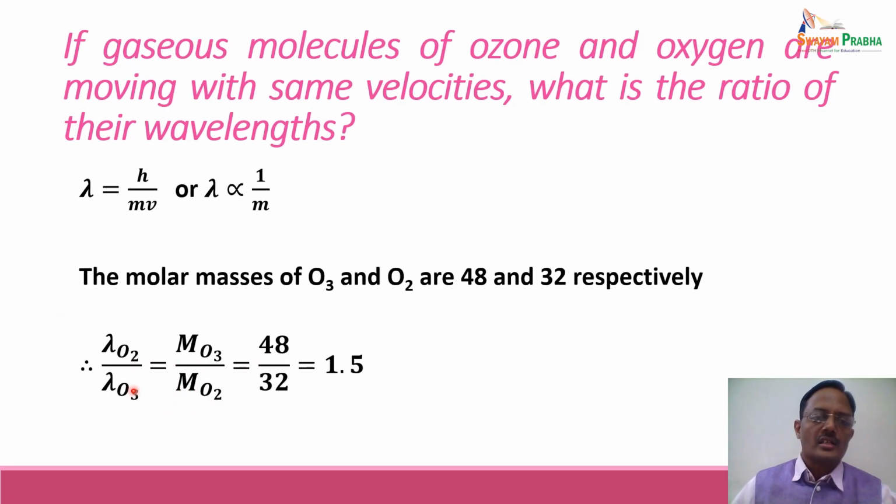Putting these values, we get 48 upon 32, that is equal to 1.5. In other words, the wavelength associated with the oxygen molecule will be 1.5 times the wavelength associated with the ozone molecule if they are moving with the same velocities.